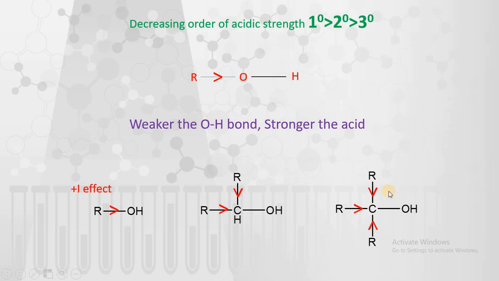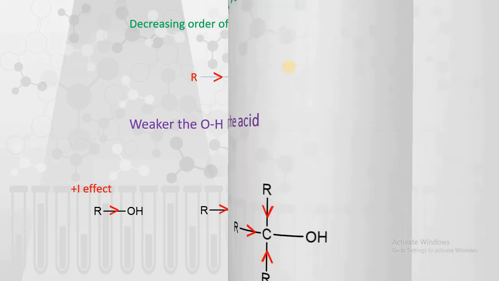They are increasing the strength of this OH bond. So primary alcohol is highly acidic because only one R group is there which is donating electrons to this oxygen atom. Hence, in this way we can explain the decreasing order of acidic strength for primary, secondary and tertiary alcohols.